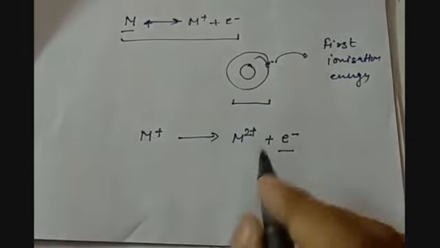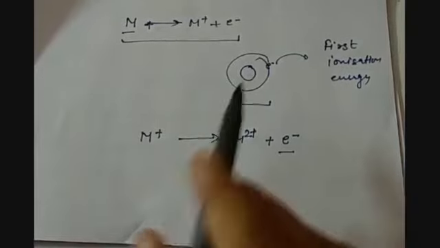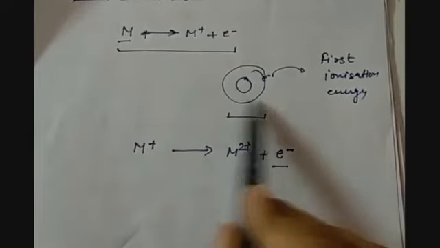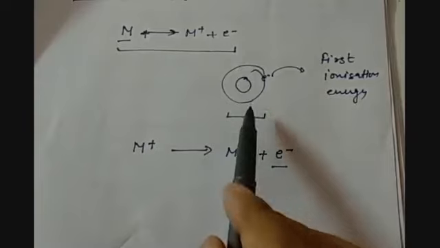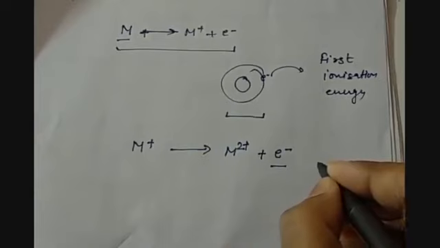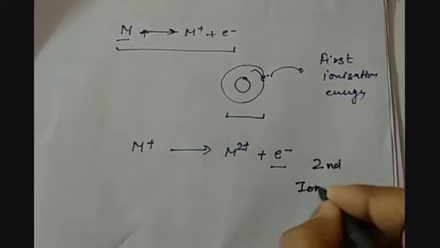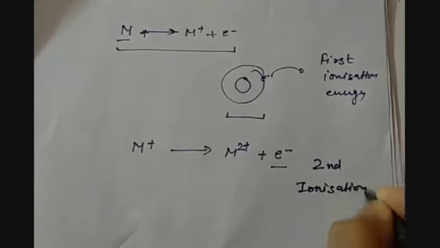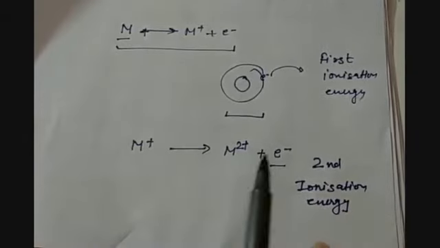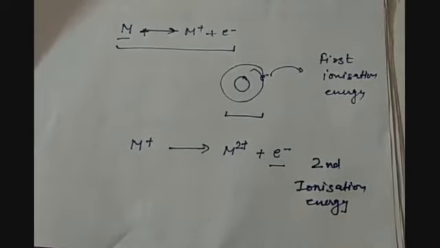So this will require more energy, because now the nuclear charge per electron has increased. So the force of attraction is stronger now. That means this time the energy required will be different, and that energy will be the second ionization energy. So while writing a short note, first you have to give the definition of ionization energy, then you have to give the types, and with the help of examples you can explain it.